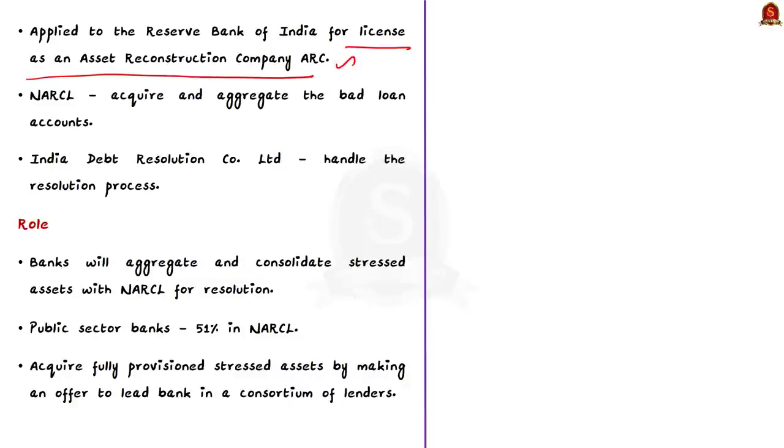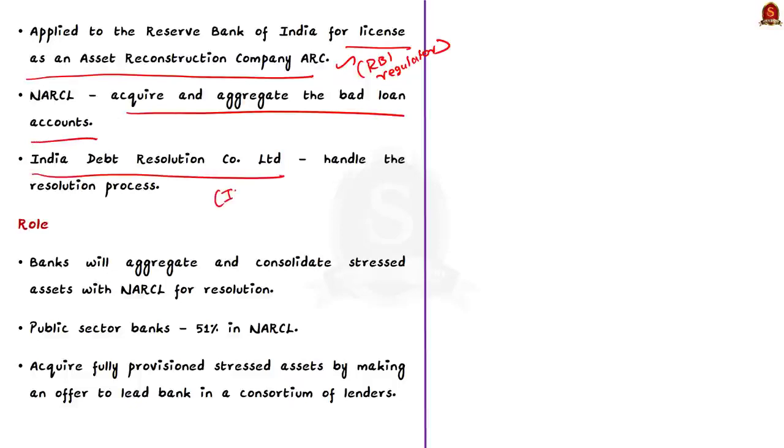Under the new structure approved by the regulator, that is the Reserve Bank of India, the bad bank, that is the NARCL, will acquire and aggregate the bad loan accounts from the banks, while the India Debt Resolution Company Limited, that is IDRCL, will handle the resolution process under an exclusive agreement.